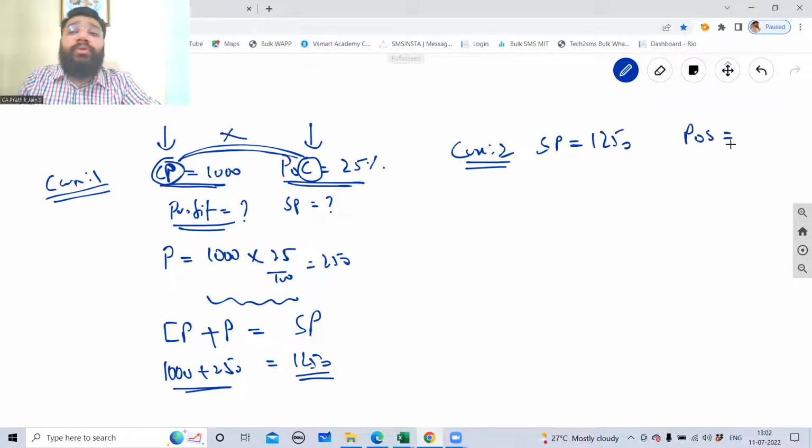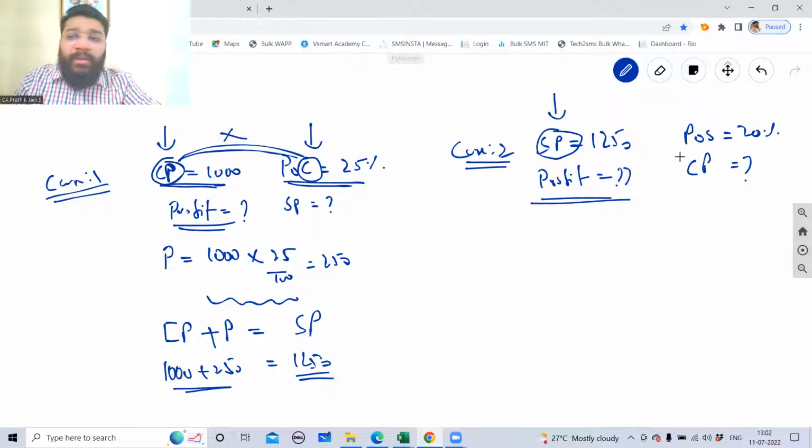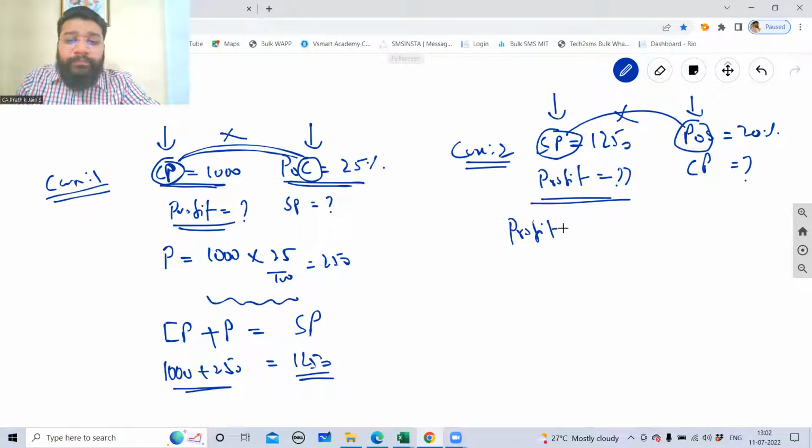Profit on sale is equal to 20%. I want to know what is my profit and what is my cost price. Profit, guys. Here, sale price, the relation is sale. Here, profit on sale, relation is sale. Both are related to each other. If they are related, can I multiply? So profit is equal to 1250 into 20 by 100.